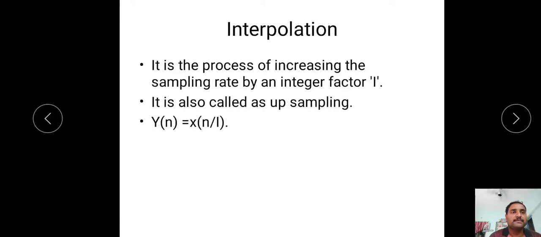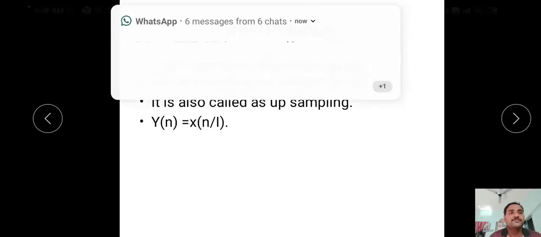First thing, what is meant by sampling rate conversion? Sampling rate conversion is a conversion of the given signal's sampling rate from one value to another value. We have two methods, analog and digital. In analog we use the sampling theorem, and we require A to D and D to A converters. That's why it is very costly and also very complex. In digital we have decimation and interpolation. Decimation is used to reduce the sampling rate of the given signal by an integer factor of capital D. Interpolation is used to increase the sampling rate by an integer factor of I. Decimation is called downsampling, interpolation is called upsampling.